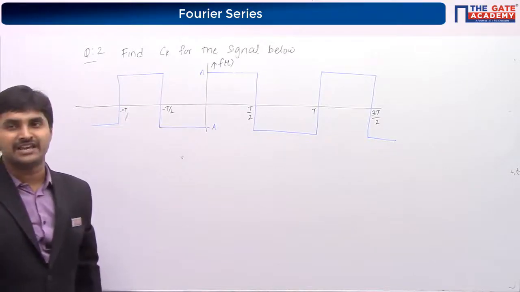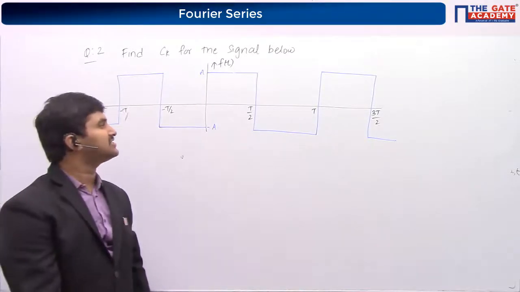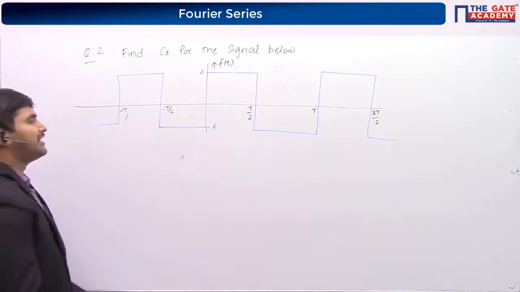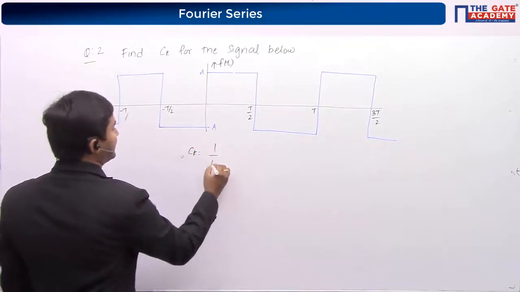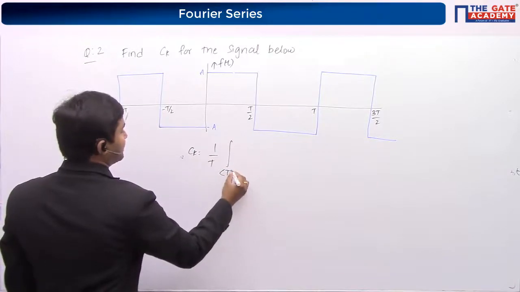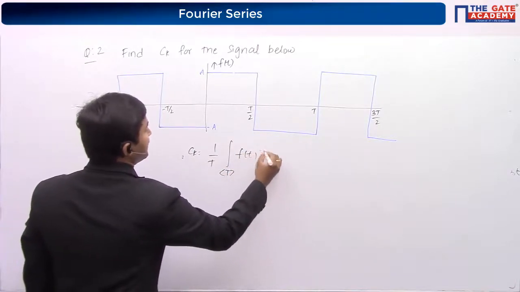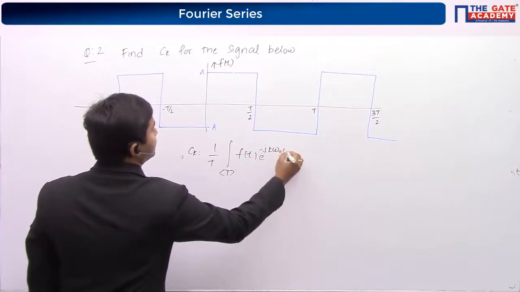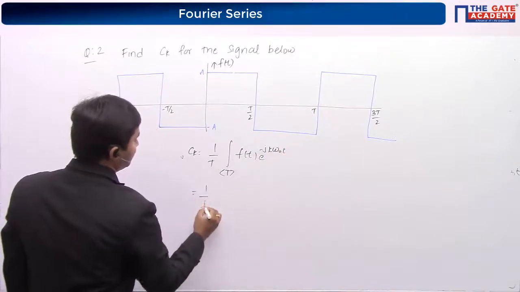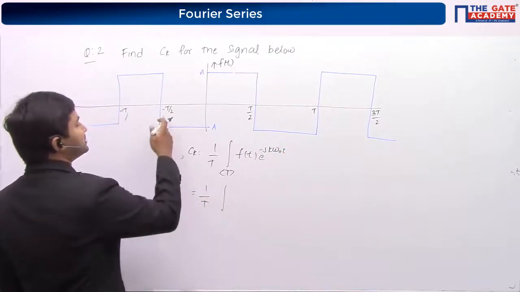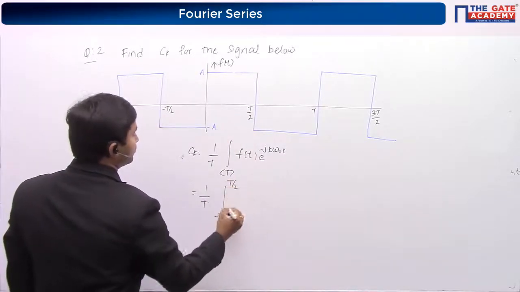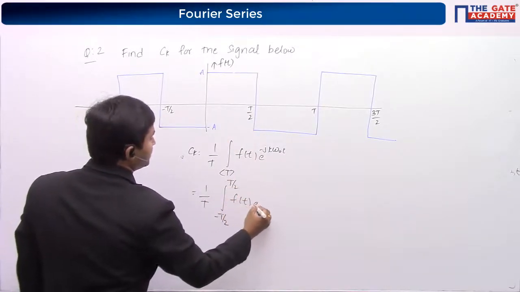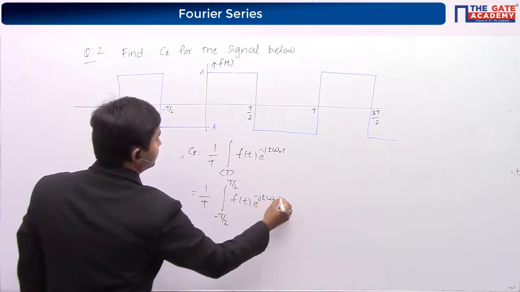Now the nature of the signal is odd. We will follow the same approach. Ck is equal to 1 by T integral through the time period f of t e power minus j k omega naught t dt, so 1 by T integral from minus T by 2 to T by 2.